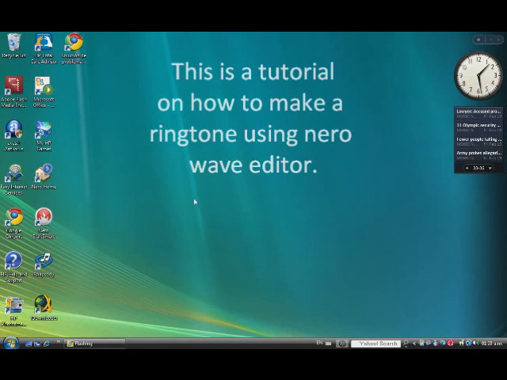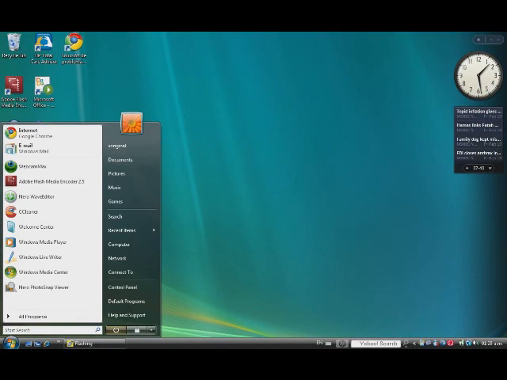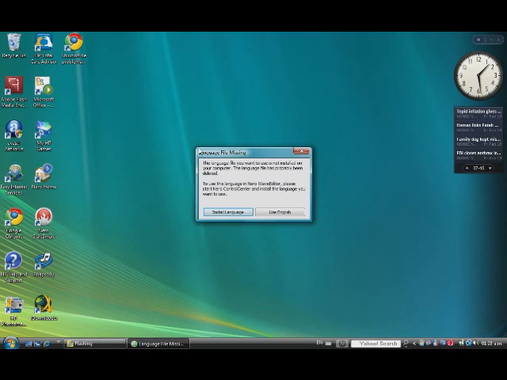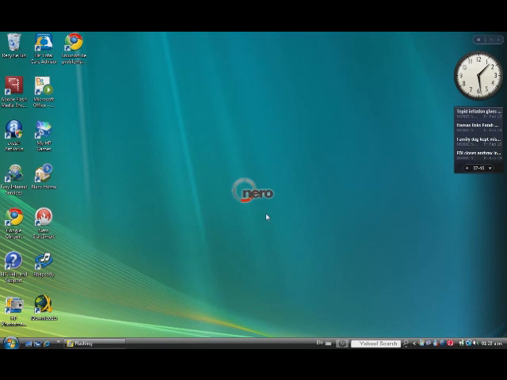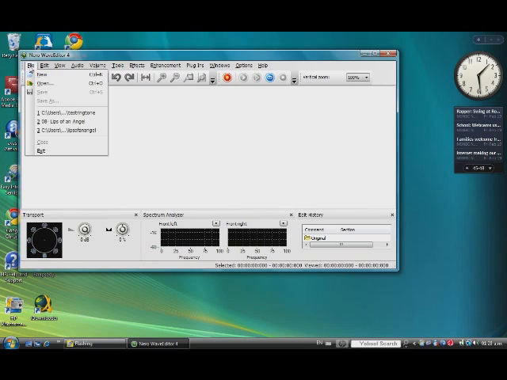This is a video on how to make a ringtone using Nero Wave Editor. First of all, what you got to do is to open the program. Then we go to File and open the MP3 file, the file that we want to convert to a ringtone.